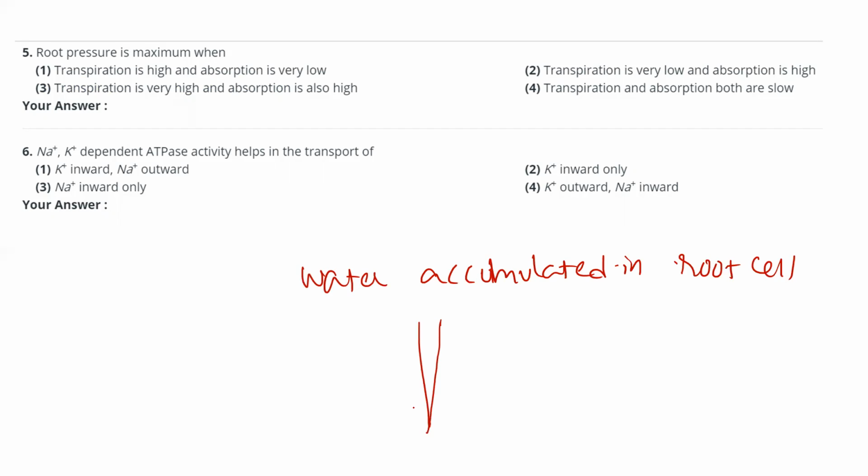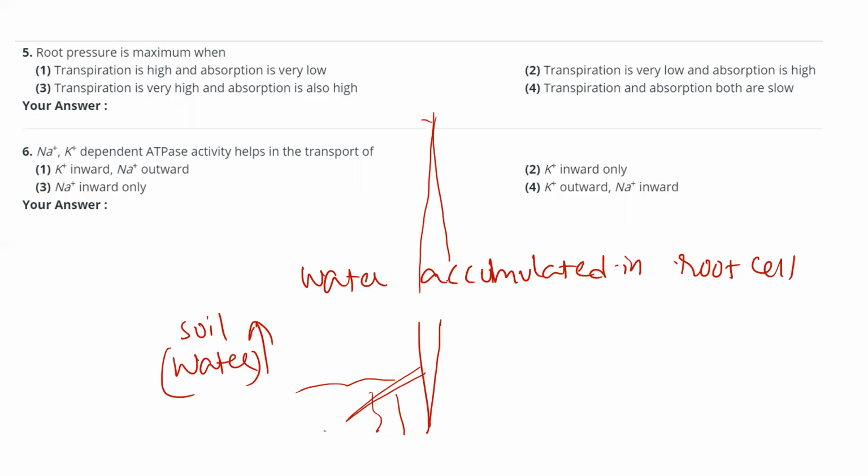Now, just to discuss: suppose these are the lateral roots, these are the root hairs. If more water is there in the soil, and also on the stem, if the transpiration is less, what will happen?